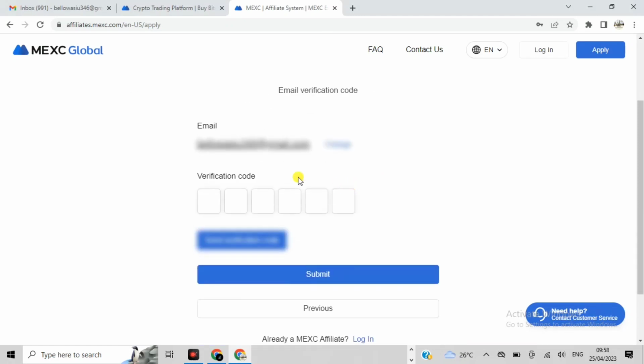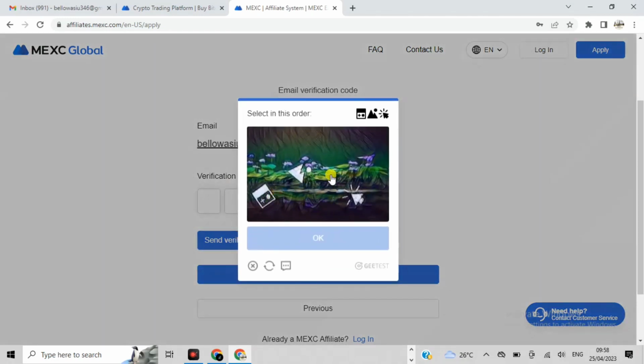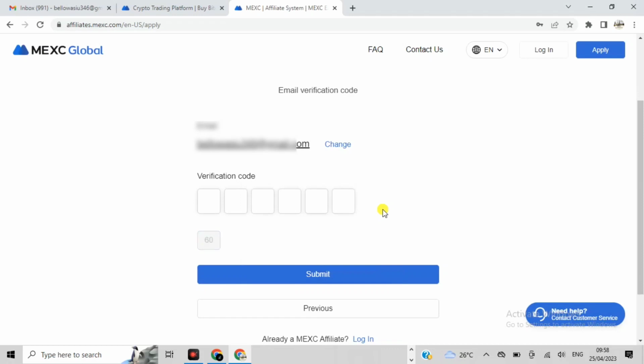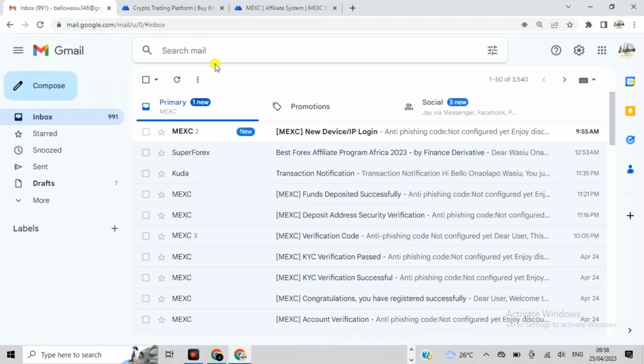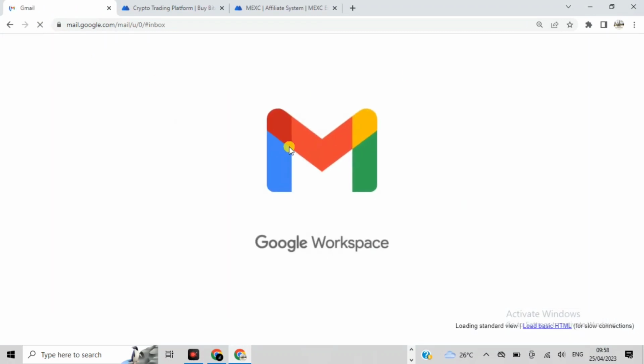Right now I need to send a code to my email. Let me just try to send the code to my email right away. Okay, I've already selected this one. I will now select this one, and this one as well. I will now click on OK right away. Okay, they have sent it to my email. Let me just check my account, refresh. Okay, let me just try to copy the code right now.